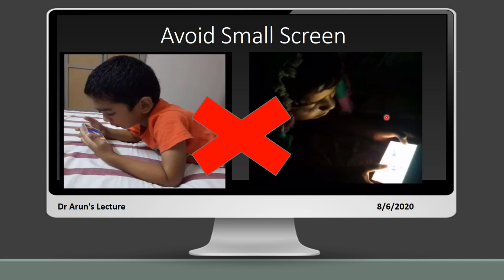And the contrast and brightness should be adjusted according to the surroundings, then it will be pleasant for the eyes to visualize things. Better to avoid small screens, and if you have only been provided with a small screen mobile for an entire e-learning process, then it will not be an issue. Try to fix it on a table, and sit accordingly in the posture from the previous slide, and repeated blinking is another way by which your eyes can be protected from the signs and symptoms of computer vision syndrome.